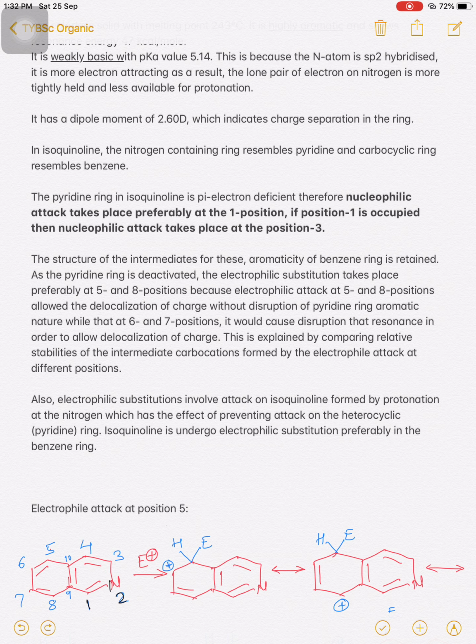While if we show the intermediate structures of the electrophilic substitution at the 6th and 7th positions, then the intermediate structures would show a disturbance in the resonance structure of the pyridine ring.